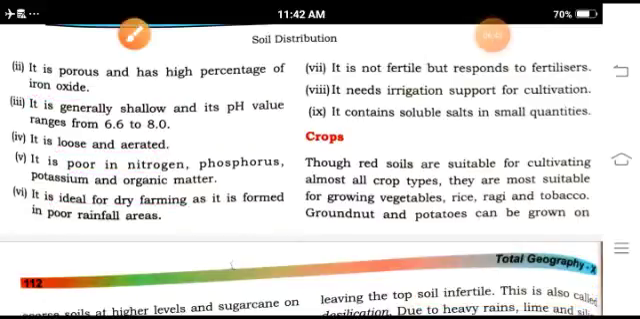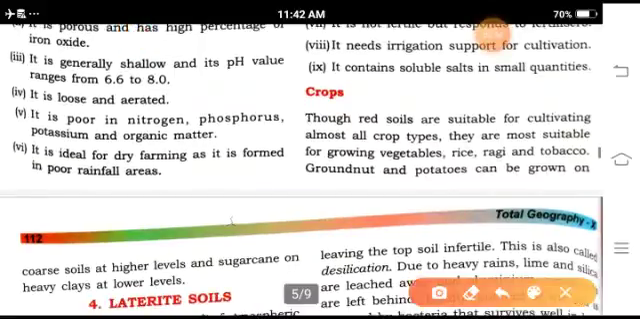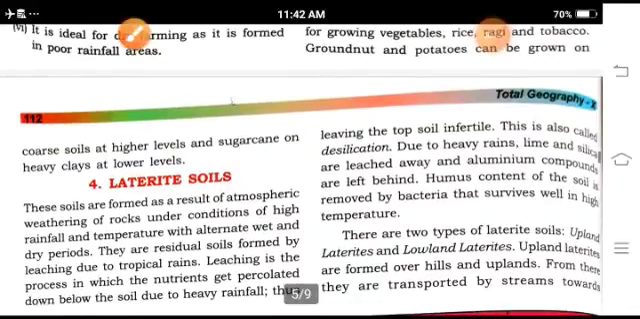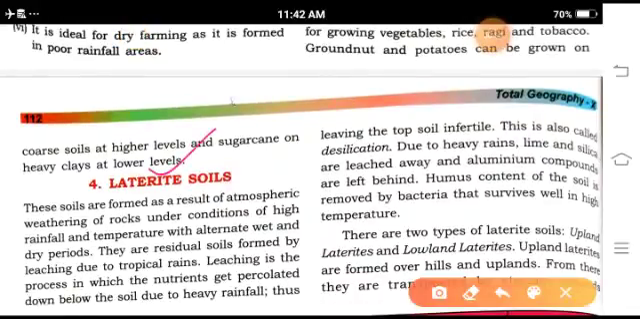Some important crops of the red soil, like ragi, tobacco, groundnut and potatoes, can be grown on the red soil. Now the last soil is the laterite soil, which is formed by the weathering of rocks under conditions of high rainfall and temperature with alternate wet and dry periods. It means these soils are formed by the process of leaching. So you have to write that leaching is the keyword for the laterite soil.